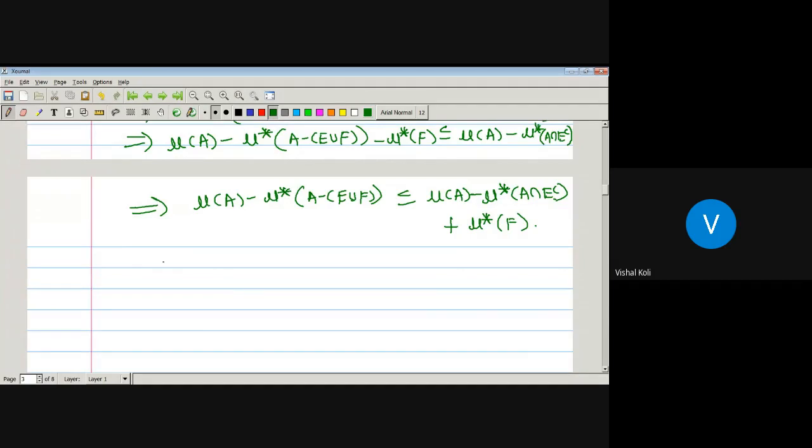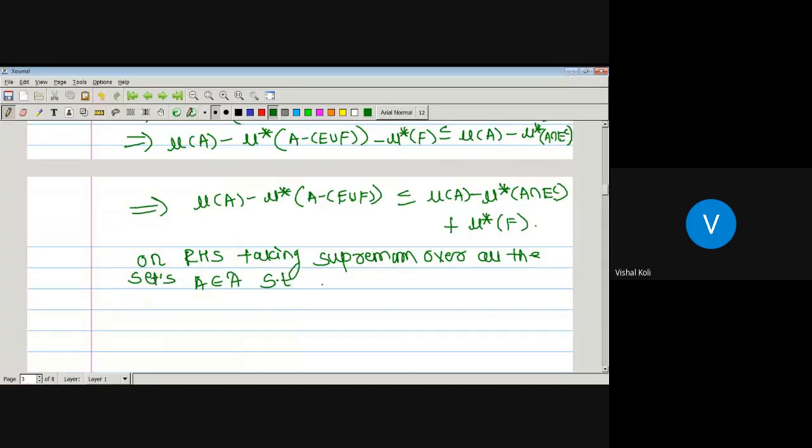So now, on the RHS, taking the supremum over all the sets A belonging to curly A such that the outer measure of A minus E is finite.